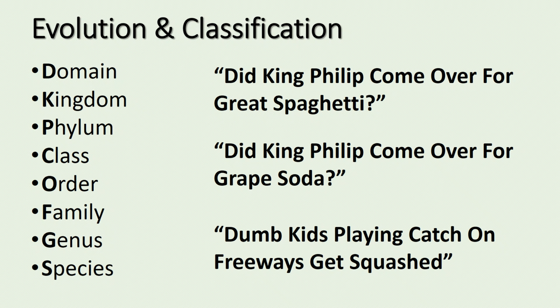A couple of mnemonic devices we have for remembering these levels of classification is: did King Philip come over for great spaghetti, or grape soda? And we also have dumb kids playing catch on freeways get squashed. Remember, the genus and the species are used in naming an organism.